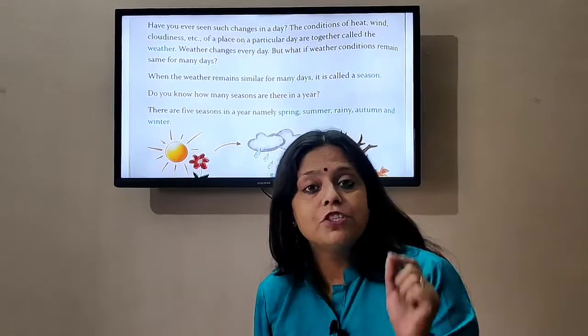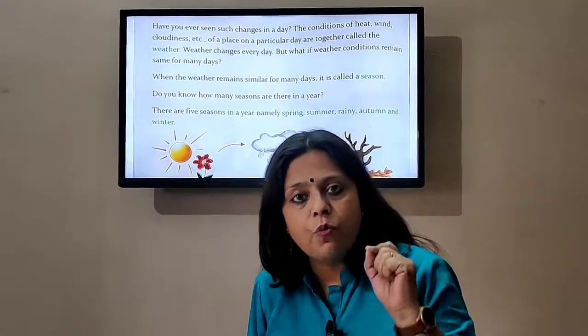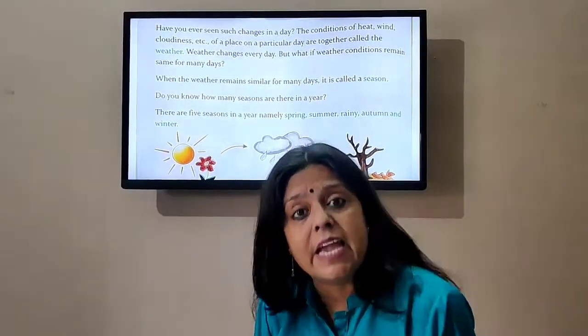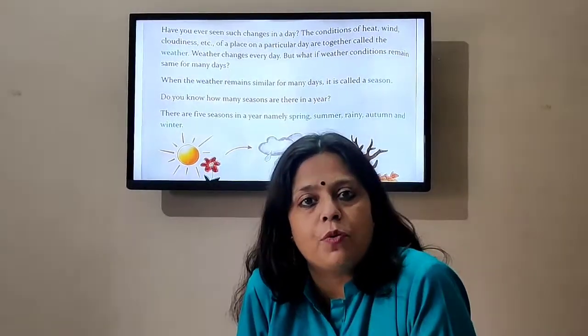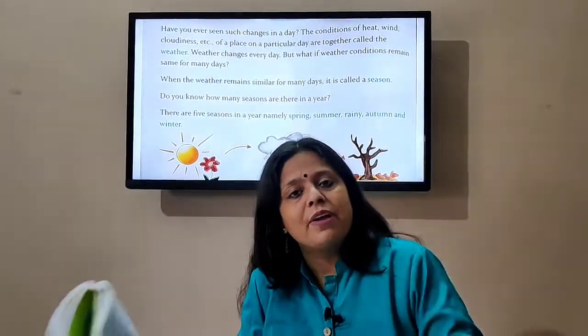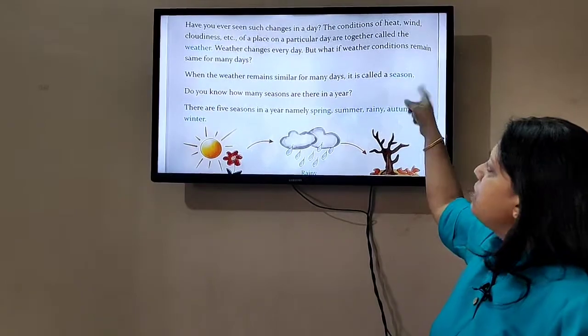Now, children, that is the difference between weather and season. Whenever we're talking about weather, we're talking about the climate of a particular place on a particular day. But when the weather remains almost the same for many days together, it becomes a season.